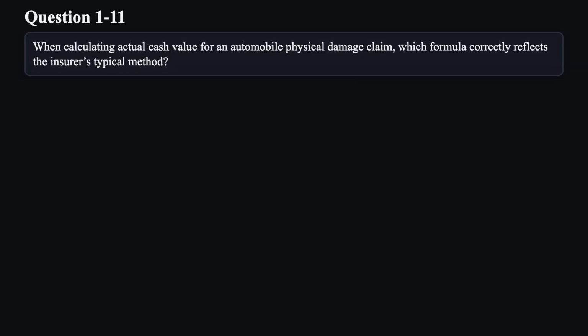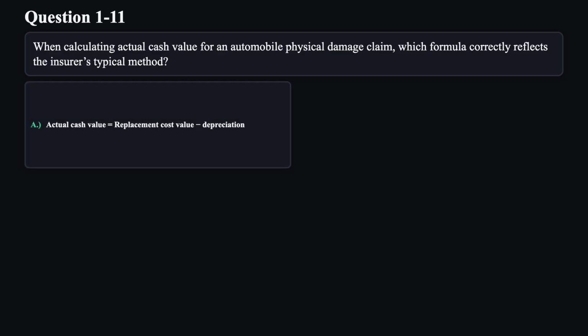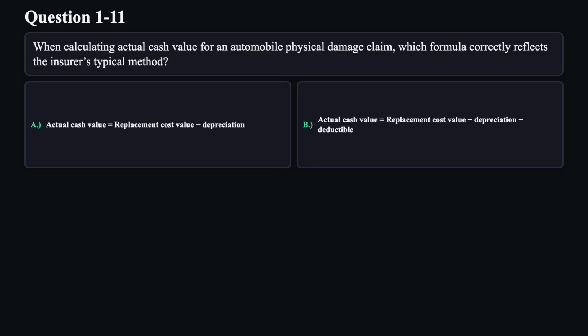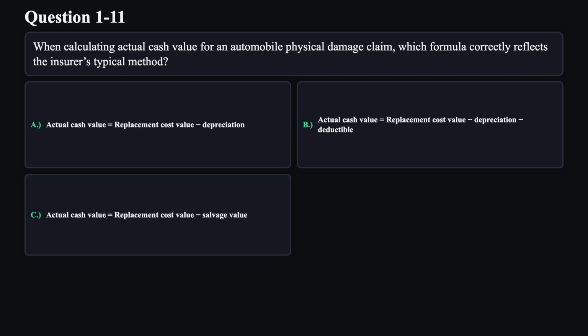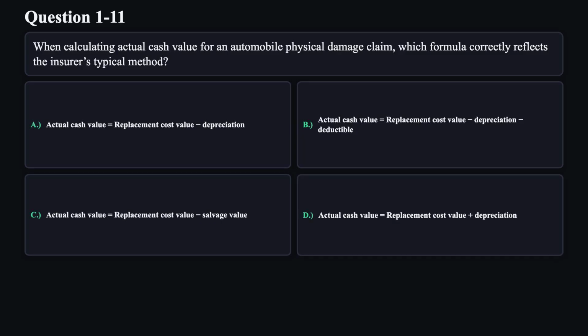Question 11. When calculating actual cash value for an automobile physical damage claim, which formula correctly reflects the insurer's typical method? A. Actual cash value equals replacement cost value minus depreciation. B. Actual cash value equals replacement cost value minus depreciation, minus deductible. C. Actual cash value equals replacement cost value minus salvage value. D. Actual cash value equals replacement cost value plus depreciation.